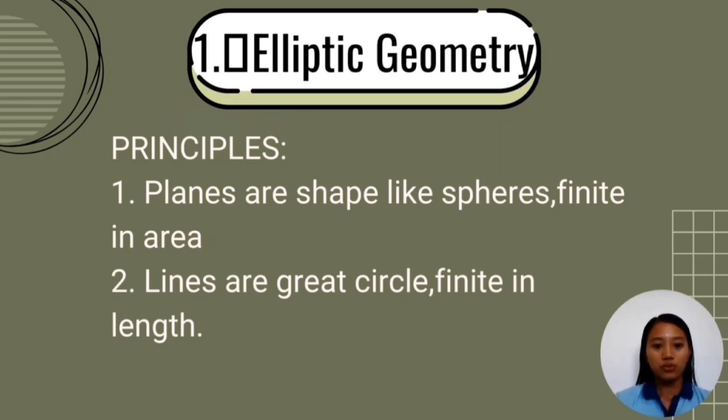there are two principles here. Number one, planes are shaped like spheres, which is finite in area, and number two, lines are great circles and finite in length. So, compared to Euclidean geometry, spherical geometry is a system of points, great circles, and a sphere. It is based on the astronomy of the Earth and the need to measure time accurately.